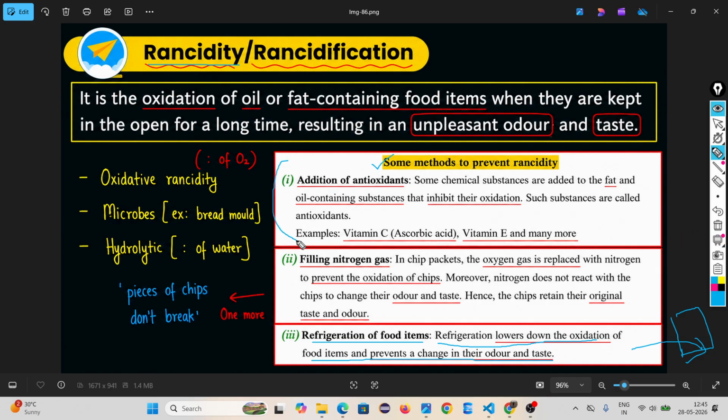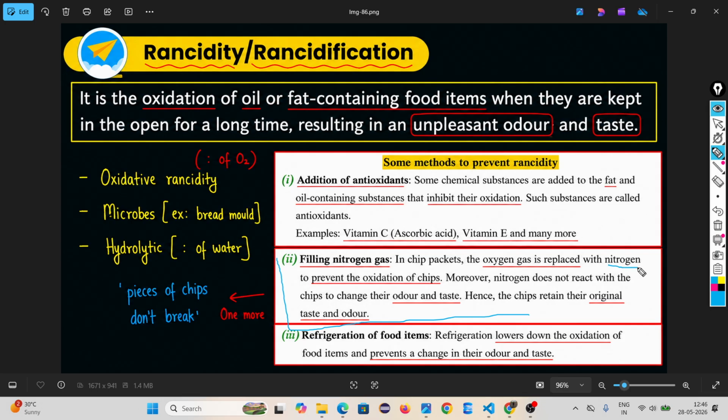The second one is addition of antioxidants. In oil and fat containing food items, vitamin C, ascorbic acid, are added to stop rancidity. In Kurkure packets, chips packets, they fill nitrogen.